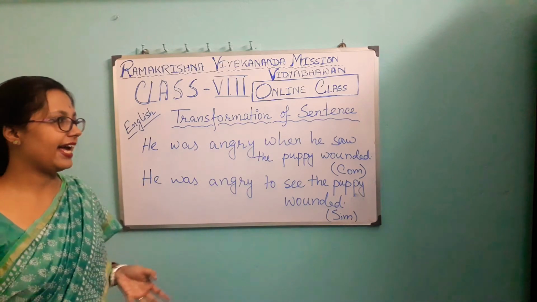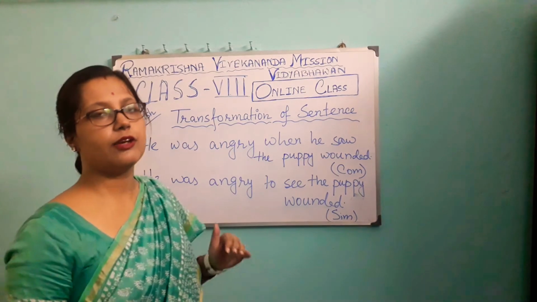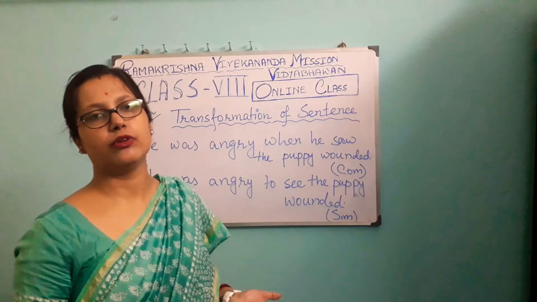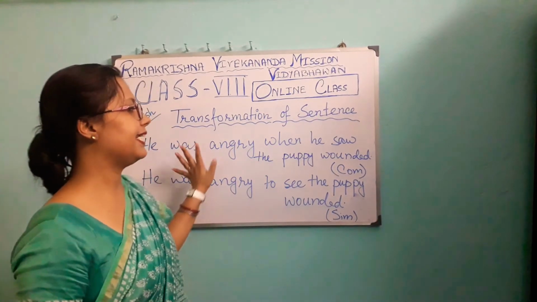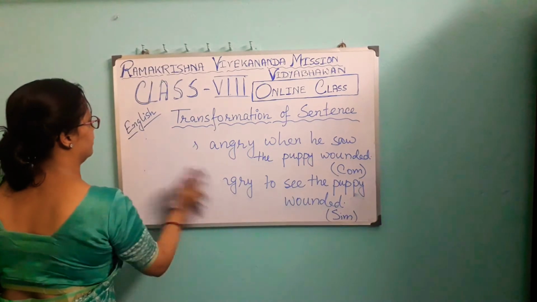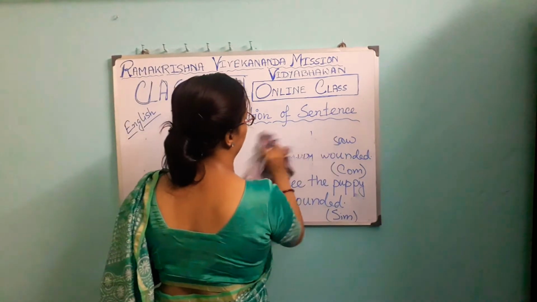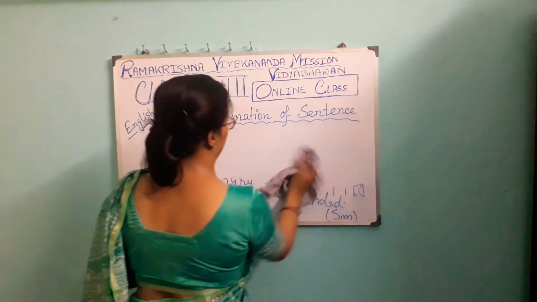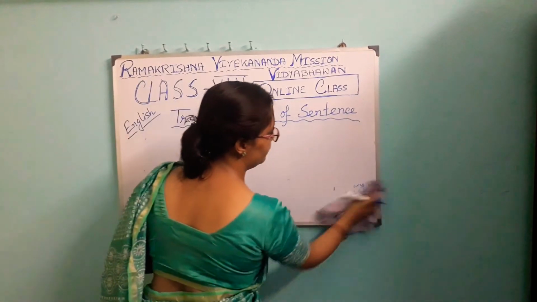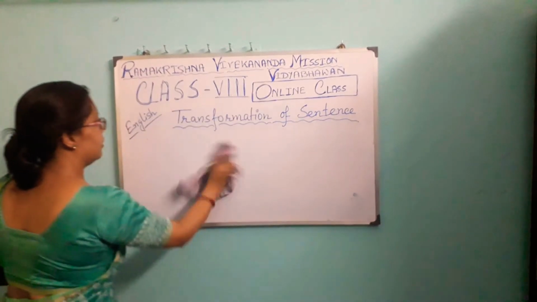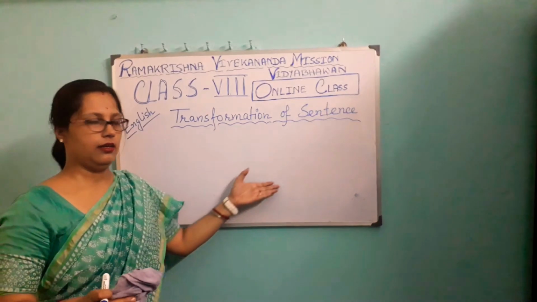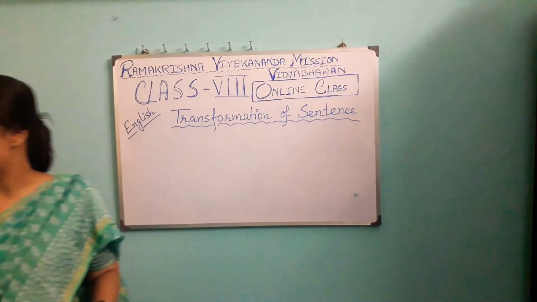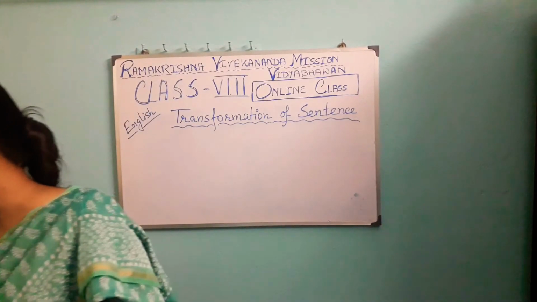So, he was angry when he saw the puppy wounded. He was angry to see the puppy wounded. The meaning is remaining the same. We are only changing the structure. I have to say this to you very rapidly, but I hope all of you are getting more or less an idea about this chapter, and it is very important for you also.